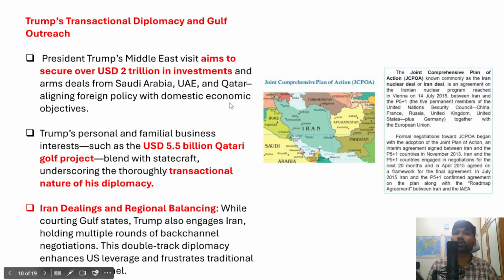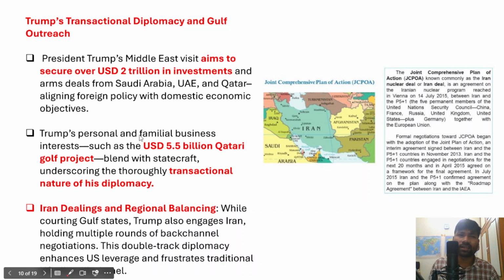And apart from that, the other aim of Donald Trump's visit to West Asia is to secure an arms deal from Saudi Arabia, UAE and Qatar, thereby aligning foreign policy with the domestic economic objectives of US. Firstly, selling arms to countries in the Middle East, and secondly, attracting larger investments into US from West Asia. So this is the objective of Trump's visit to West Asia.